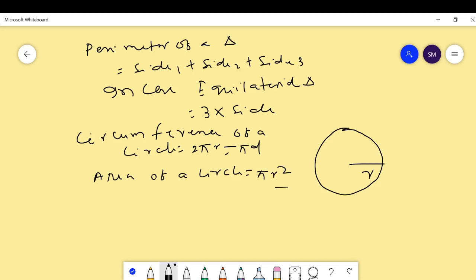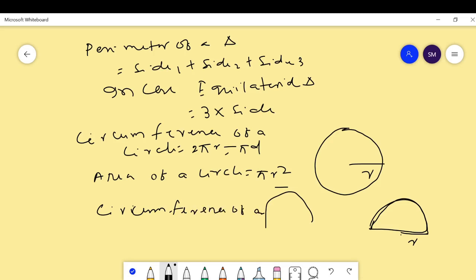Then in the same way, suppose this is a semicircle of radius r, then the circumference of a semicircle is equal to pi r plus 2r.